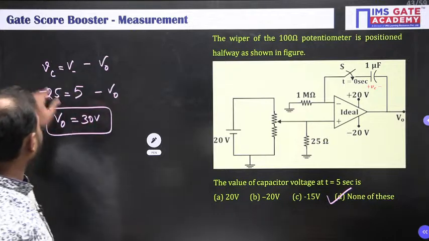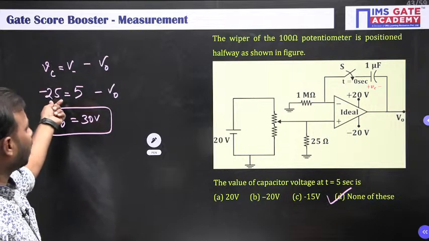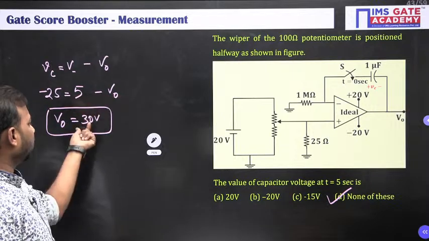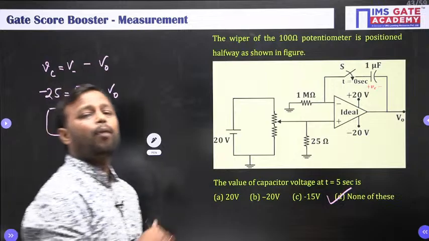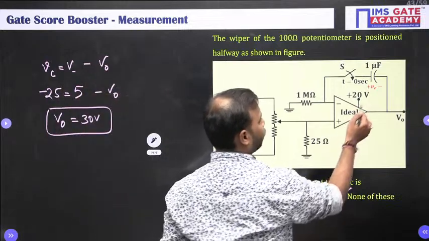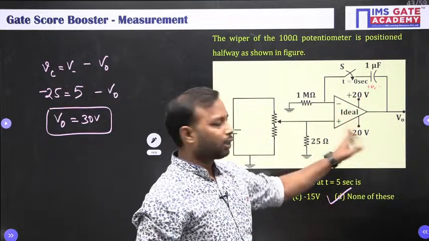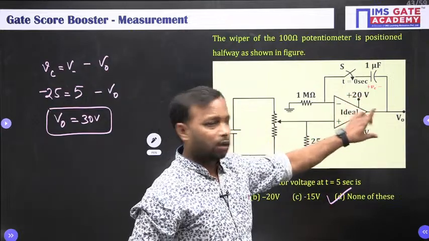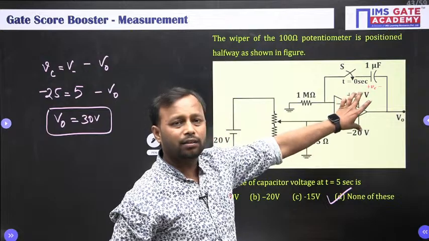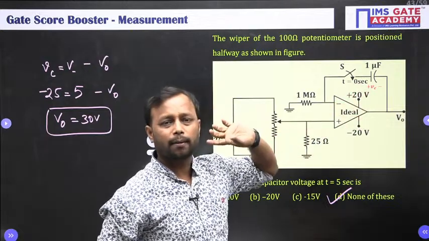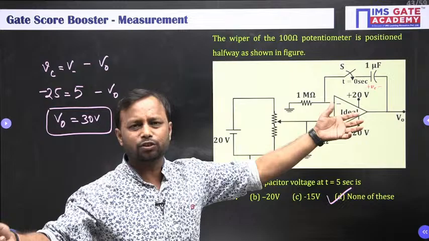If the capacitor voltage is minus 25, then your output voltage becomes 30 volt, which is impossible, because you have fixed the output voltage as plus 20 volt and minus 20 volt, which is the maximum voltage. The op-amp voltage cannot exceed these voltages, which is a basic of op-amp.